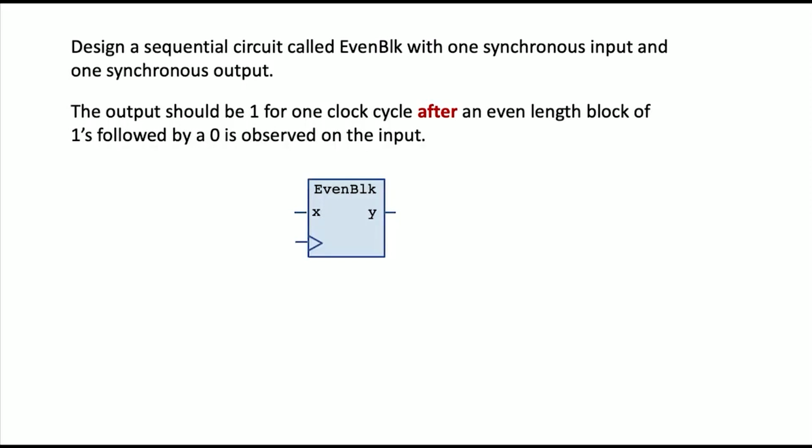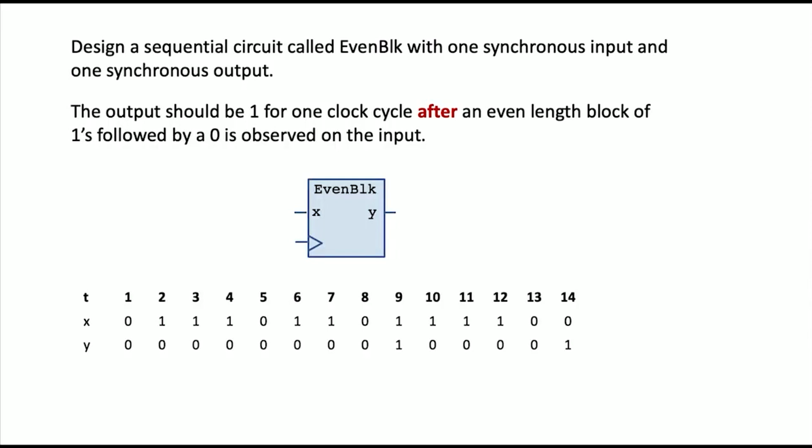Okay. The description says the output should be 1 for a whole clock cycle after, very important word, after, that's why it's in red and bold, you have an even length block of 1s followed by a 0. So you need an even length block of 1s followed by a 0 on the input in order for the output to be 1. Okay, so usually there's going to be a sample input because this is very instructive.